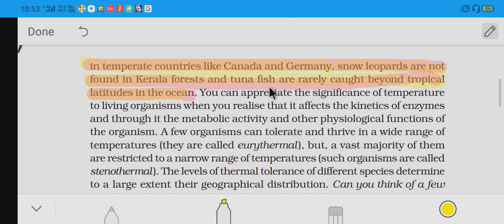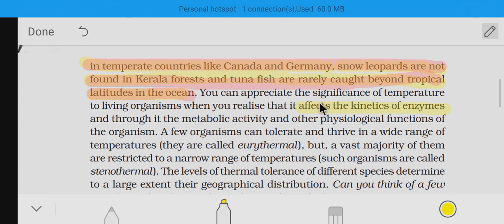Next. So here it is given that it affects the kinetics of enzymes, and thereby basal metabolism, activity and other physiological functions of the organisms. So as we decrease the temperature, it affects the kinetics of the enzymes. What is the kinetics of enzymes? Enzymes have several features. They have specific functions, which we mean by kinetics.